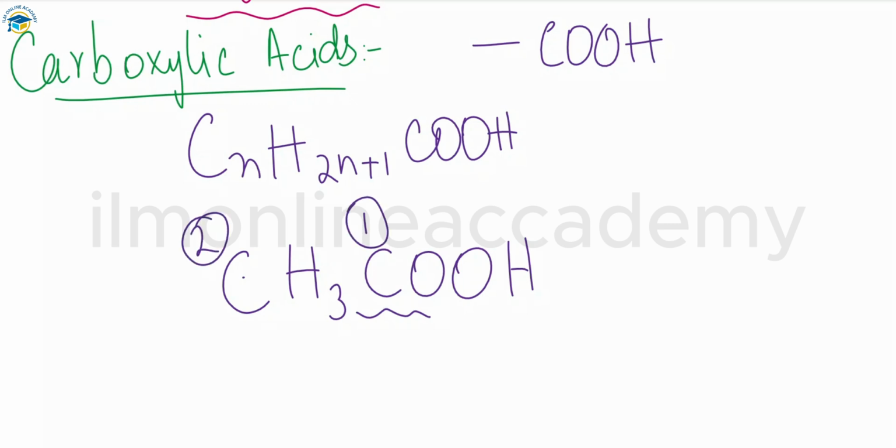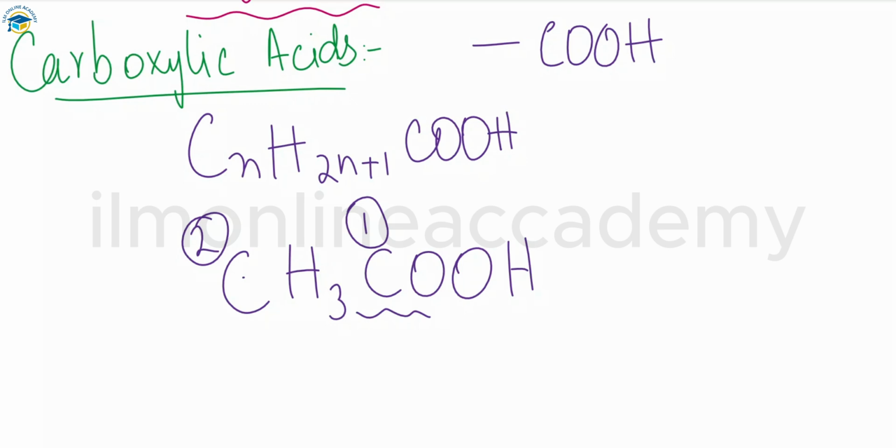That means the name of this one will be ethanoic acid, because the molecule contains two carbon atoms, which is called eth. Because it is a carboxylic acid, you call it ethanoic acid.